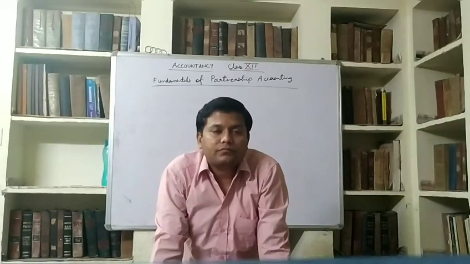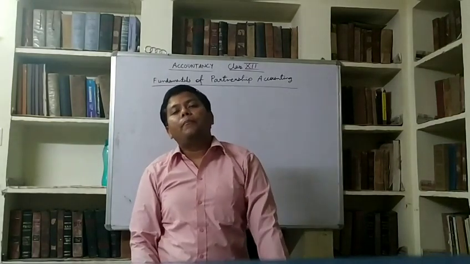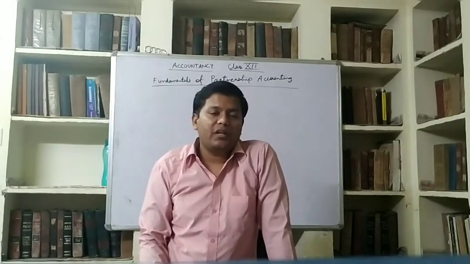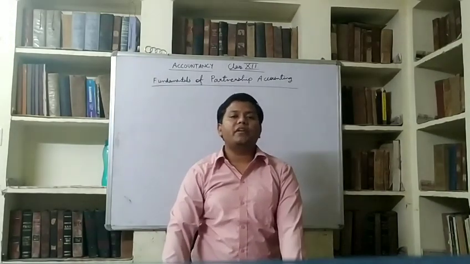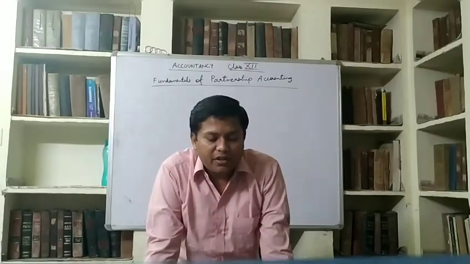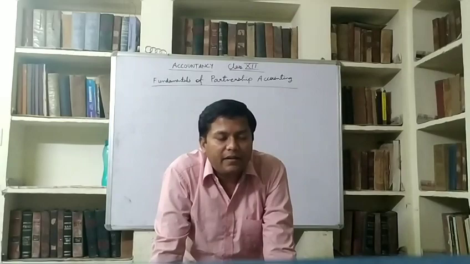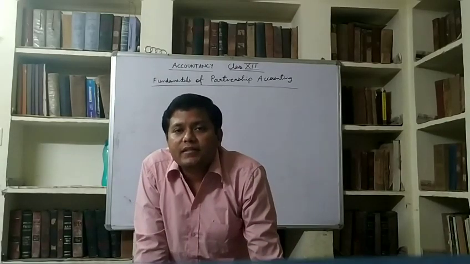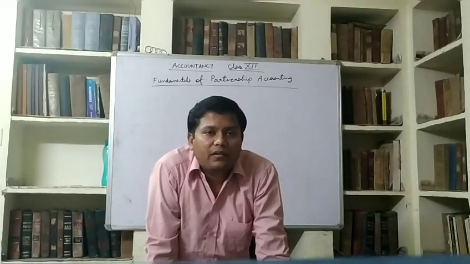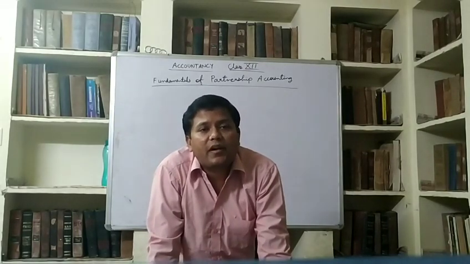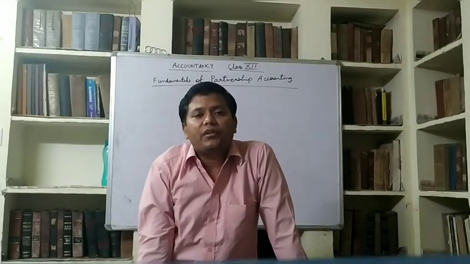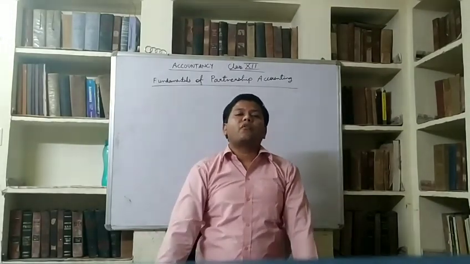First of all, when there is no partnership deed, the partners' profit sharing ratio will be equal. If there are two partners, then the ratio will be 1:1, and if there are three partners, then it will be 1:1:1. Second rule is that nothing can be provided to partners. The things provided to partners are salary, interest on capital, and remuneration.